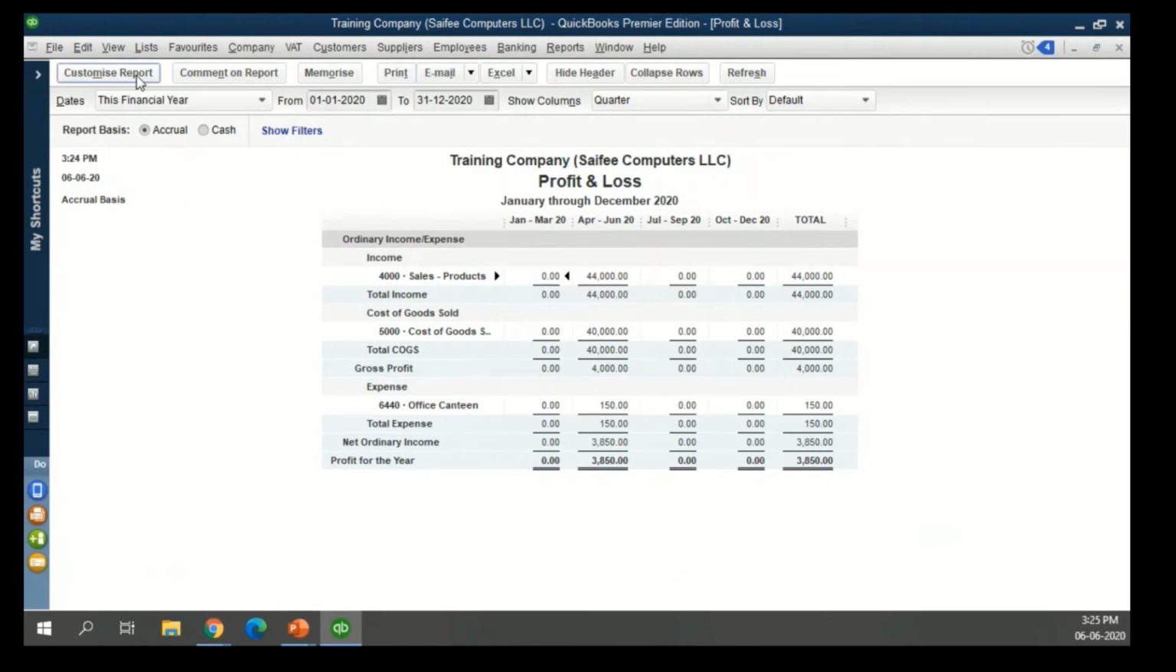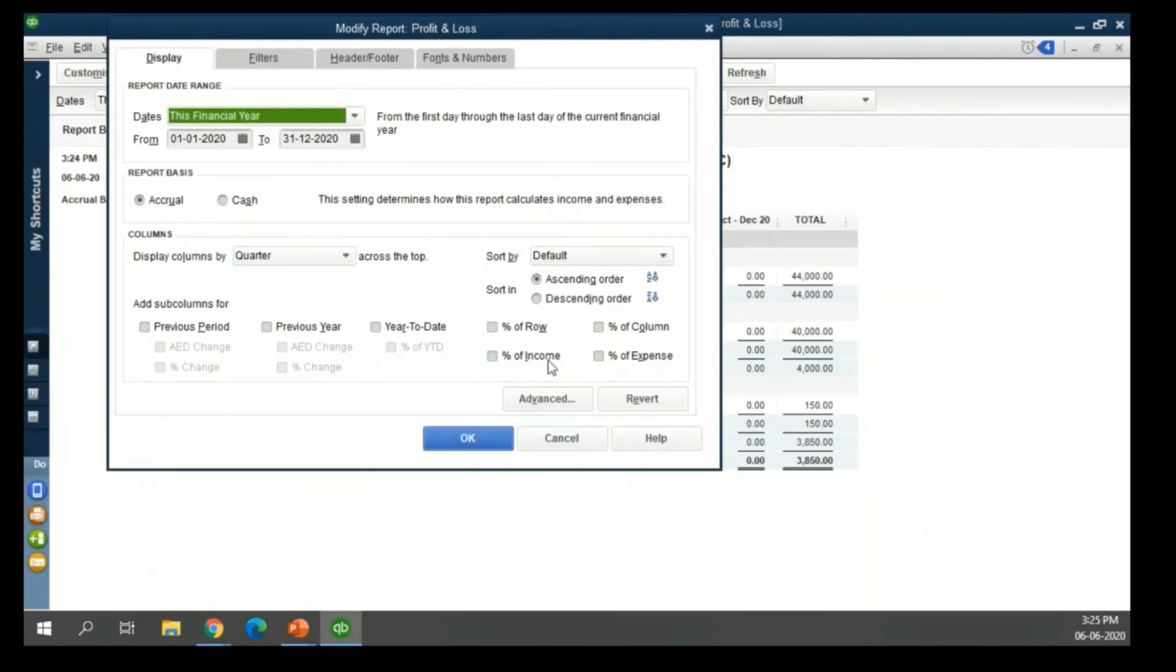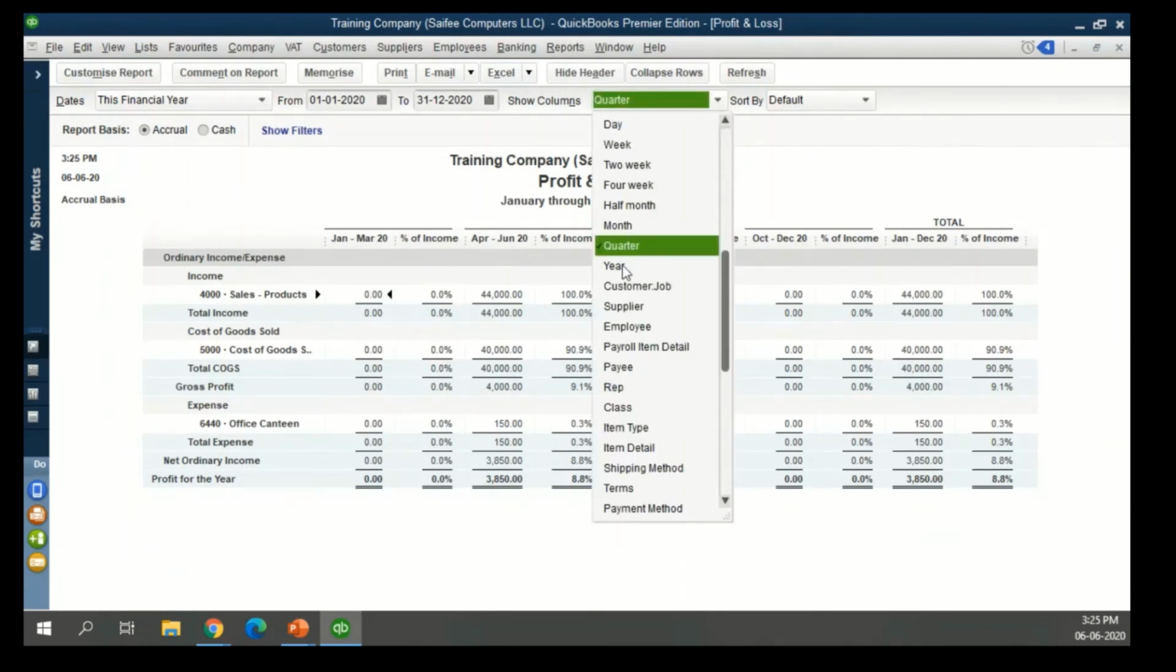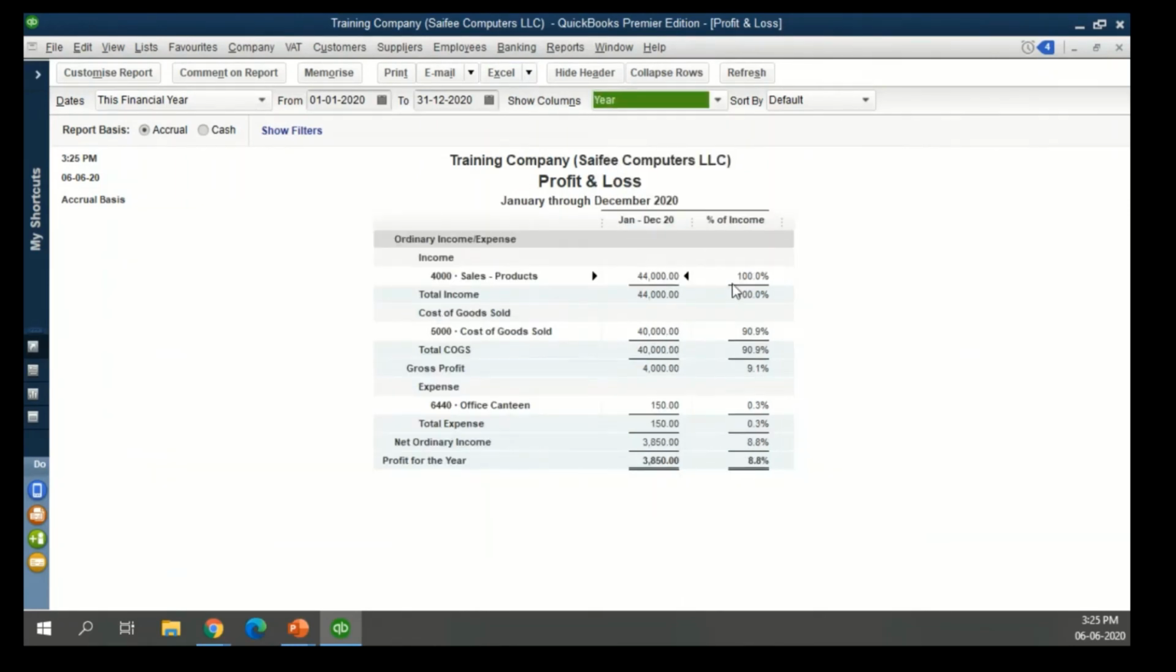For all the options, again, the customization option is available. Let's say you have a profit and loss report and you want to compare it with your previous year, or you just want a percentage of income, can be done. So for example, let me simplify it. It's 90.9% of my sale value. My expenses are currently 0.3%. My net profit is 8.8% of my total sale. So I'm getting my important ratios and numbers directly from the report on the click on the go. That is the power of reporting in QuickBooks.